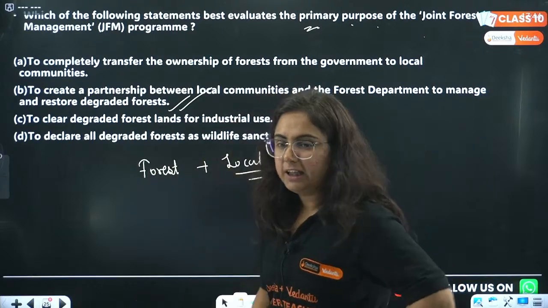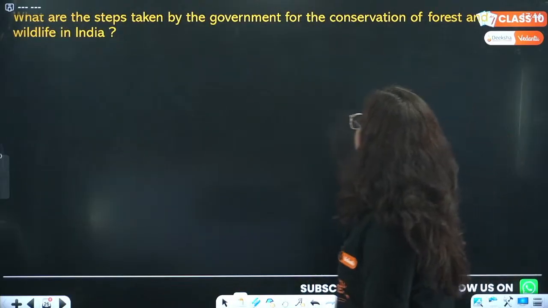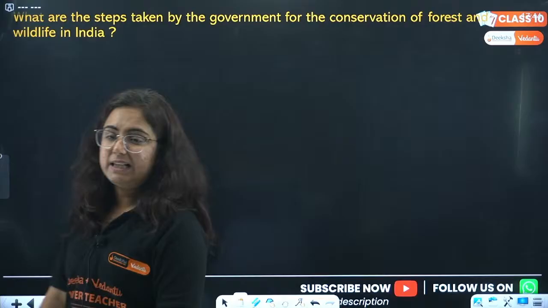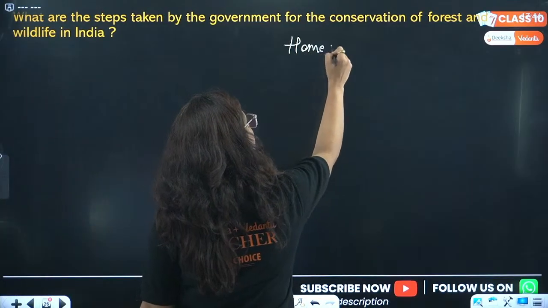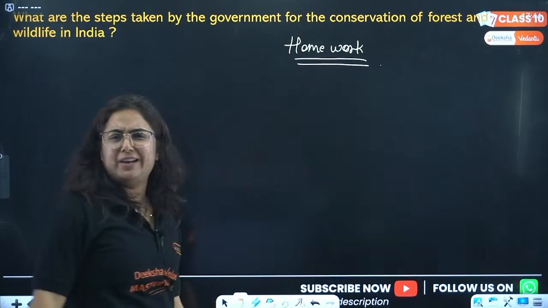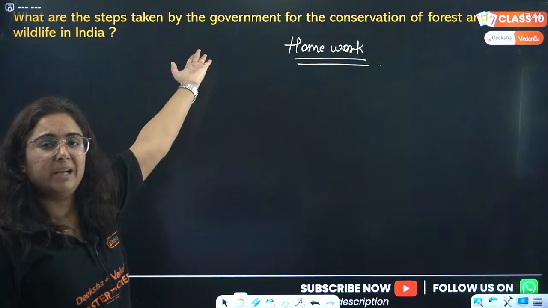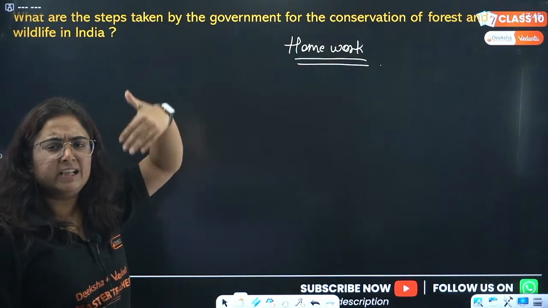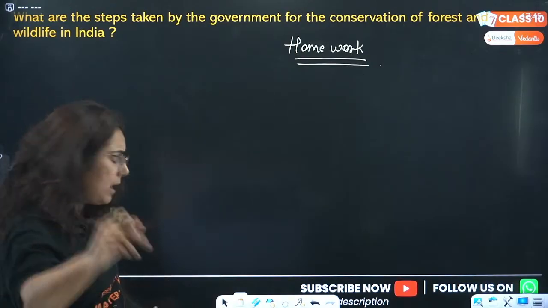Okay, very good. Next is: what are the steps taken by the government for the conservation of forest and wildlife in India? This I am giving you as a homework question. This is the very first question from the chapter Forest and Wildlife, a very easy one. You have to go and prepare 5 points on how they made the effort. So the 1972 Act, then wildlife sanctuaries and all. You have to tell that.